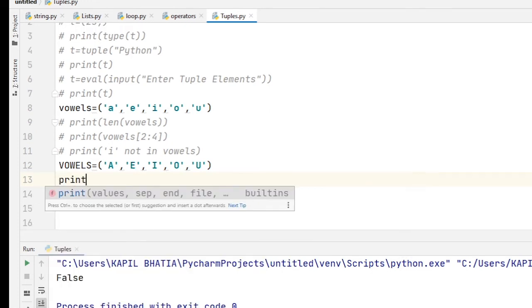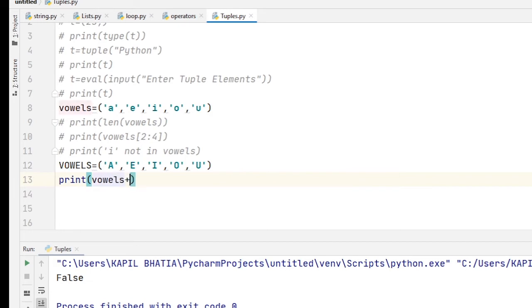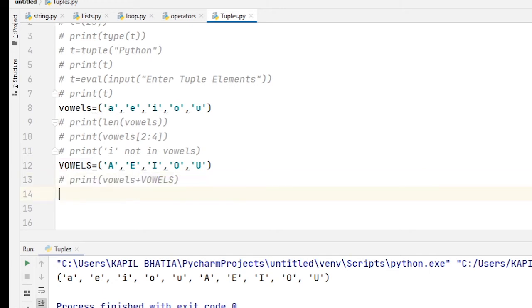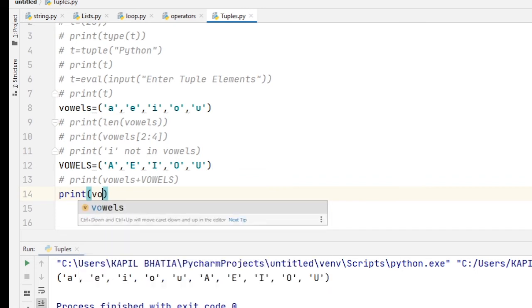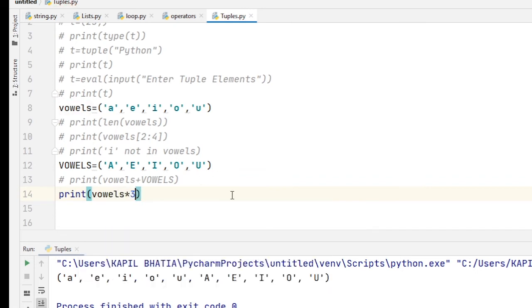If I find the result of vowels plus VOWELS, it will return the result after joining the two tuples. Okay. When I run this code, you will find the output. So I hope you understand how to use concatenation operator with tuple. We can also use replication operator with tuple. So I will show you with an example. When I run this code, it will replicate a tuple a specific number of times, that means 3 times. I hope you understand how to use replication operator with tuple.